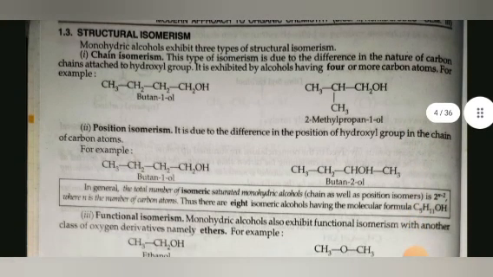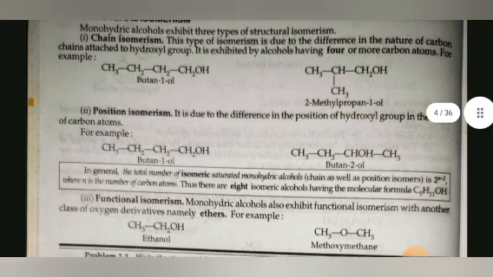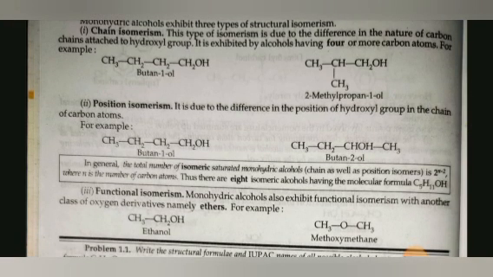Structural isomerism. Monohydric alcohols exhibit three types of structural isomers. First is chain isomerism. This type of isomerism is due to the difference in the nature of the carbon chain attached to the hydroxyl group. It is exhibited by alcohols having 4 or more carbon atoms. For example, butan-1-ol,